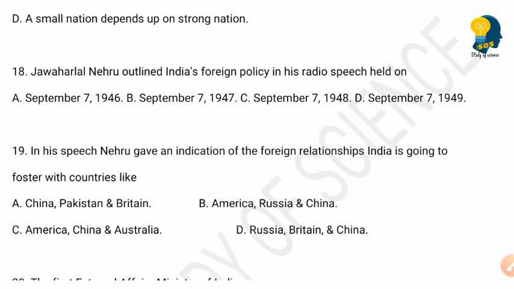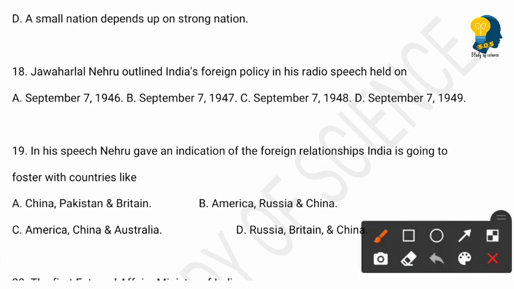So here the right answer is option A, that is September 7, 1946. On this day, Jawaharlal Nehru outlined India's foreign policy in his radio speech.